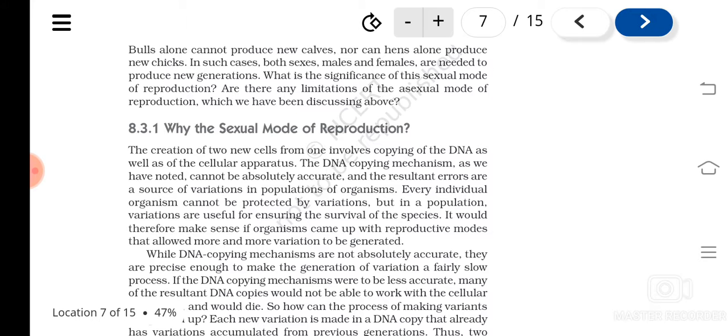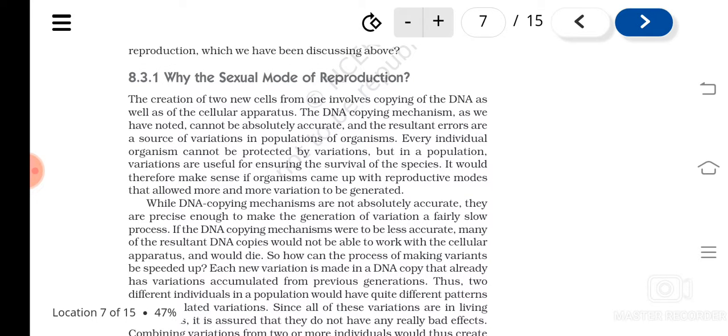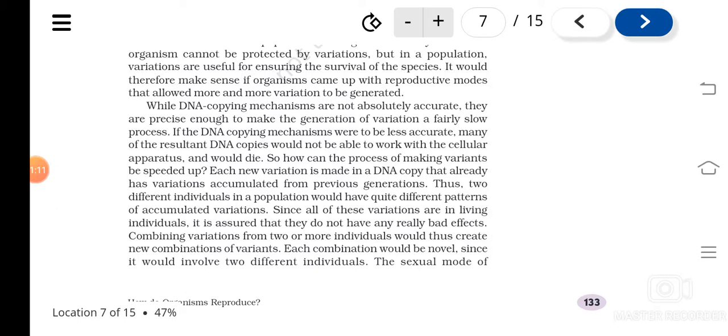Okay, for the survival of the species, it is very important. Understood? So, if the DNA copying mechanism does not take place accurately, what actually happens there? There is scope for the generation of variation, and it is a very slow process.